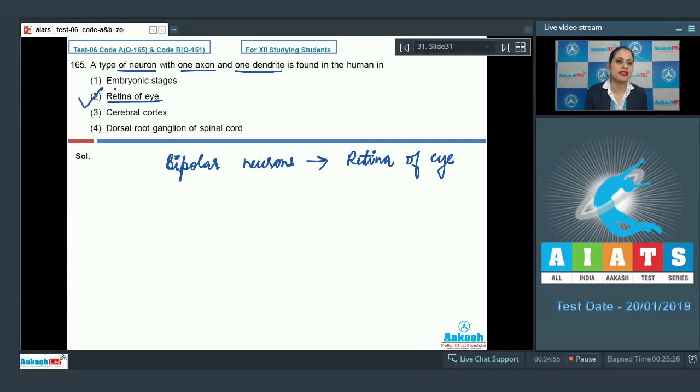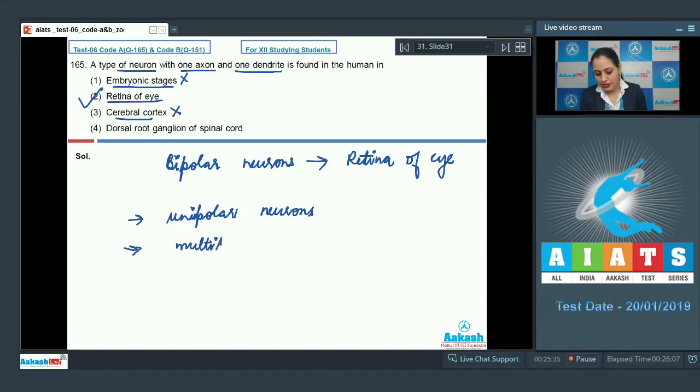The very first option given is embryonic stages, and this is an incorrect option because the type of neuron found in embryonic stages are unipolar neurons. The next option given is cerebral cortex, and this is an incorrect option because the type of neuron present in cerebral cortex are multipolar neurons.